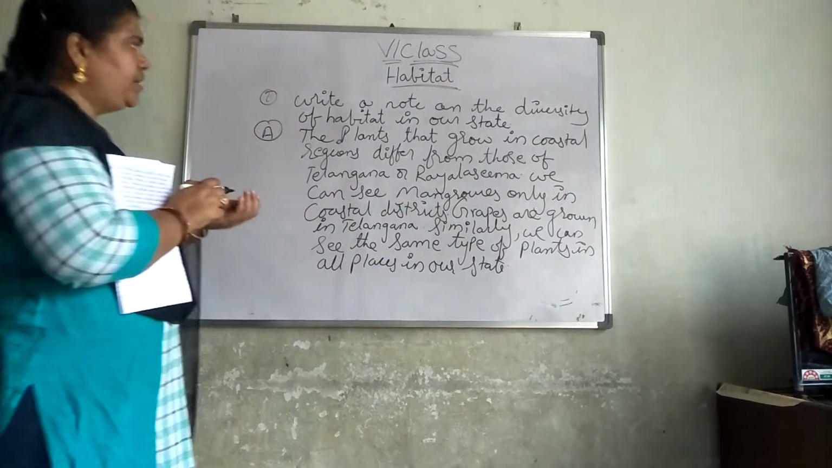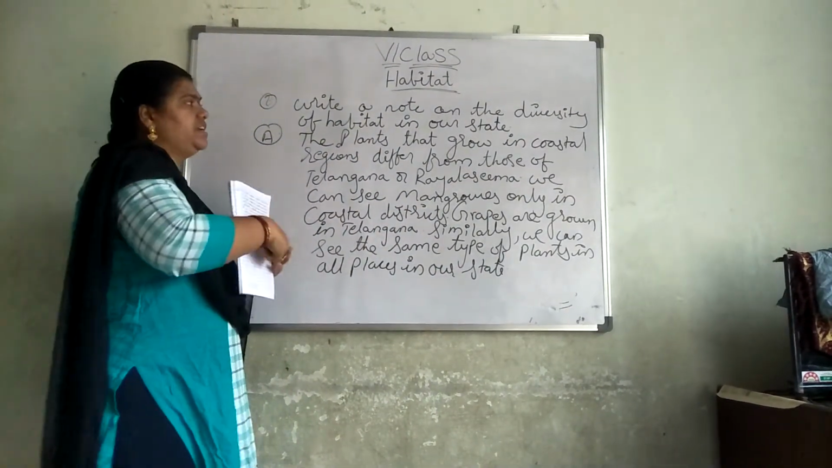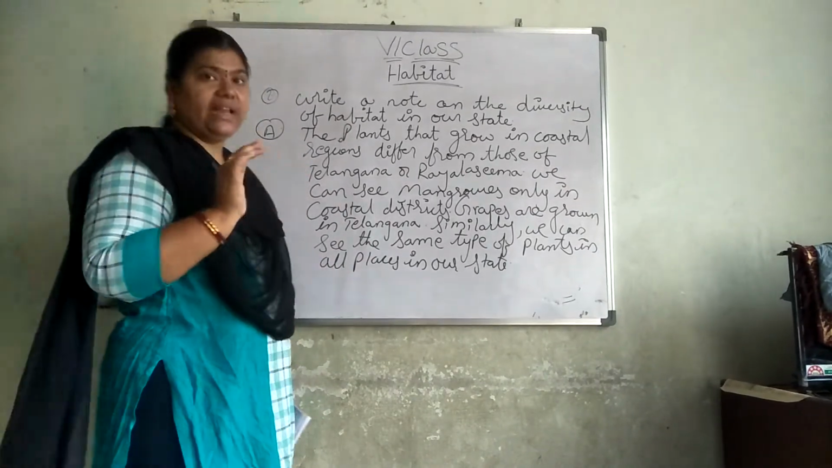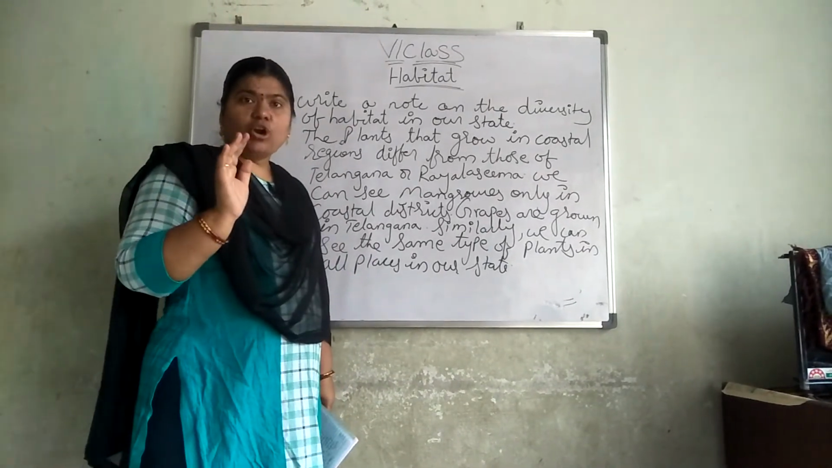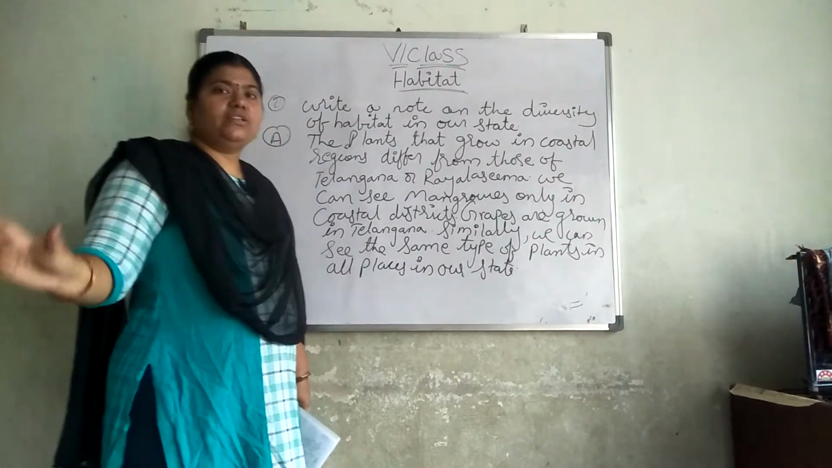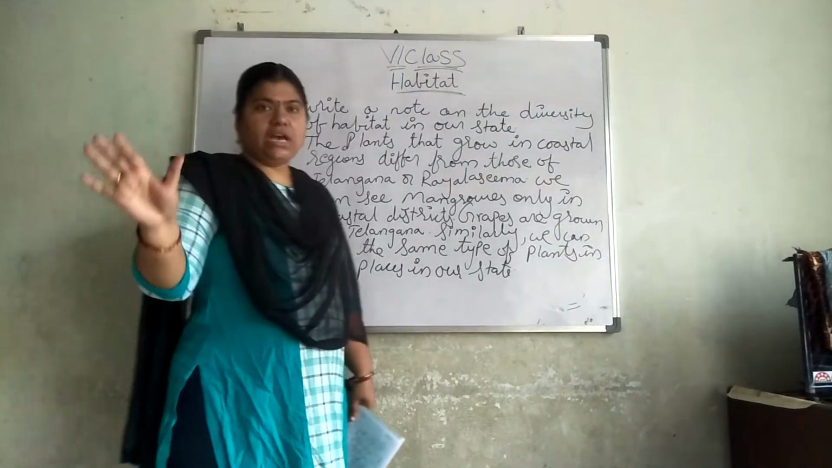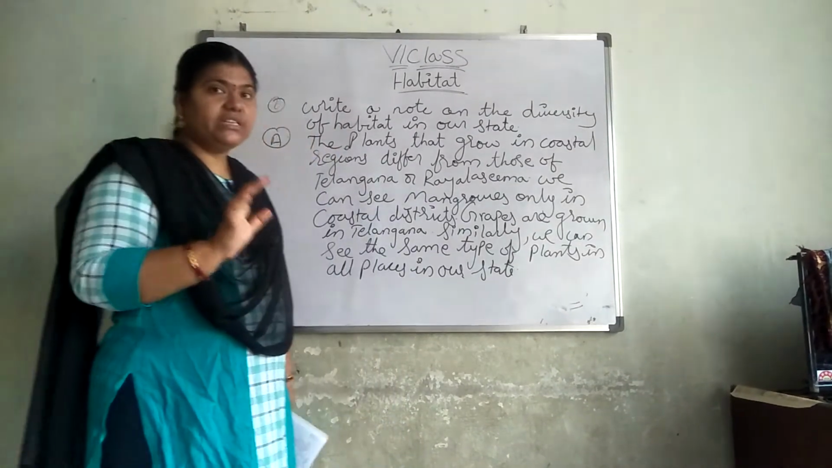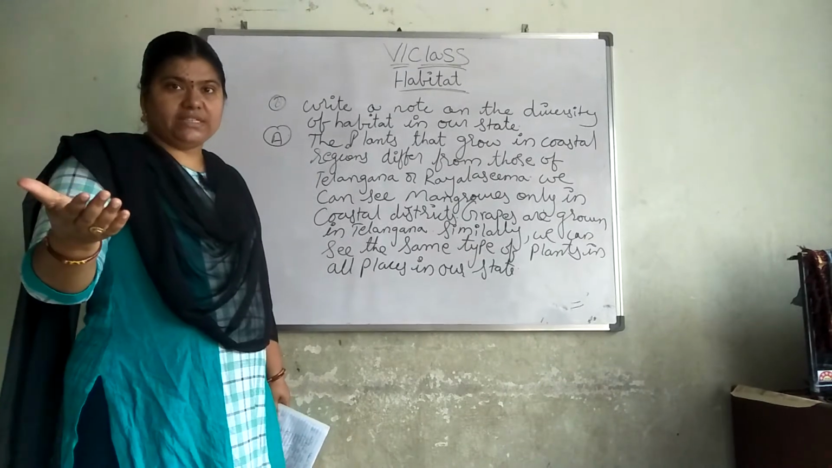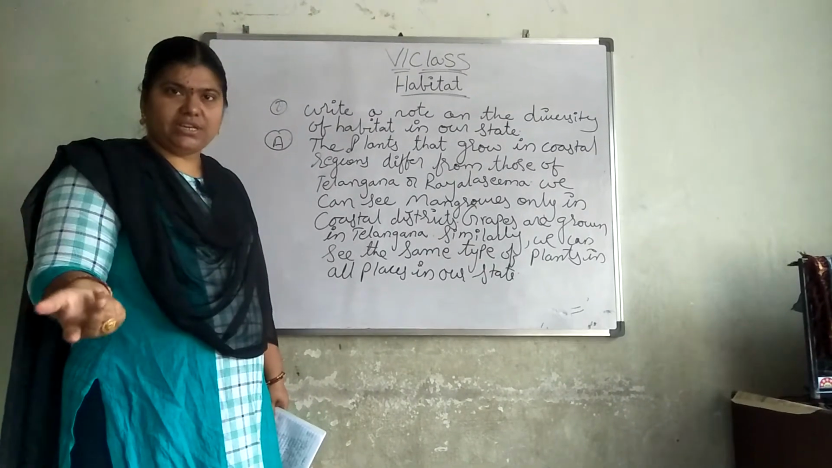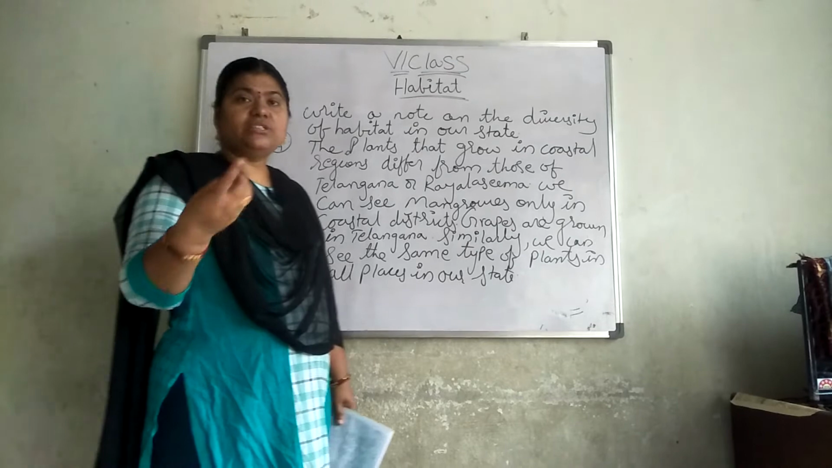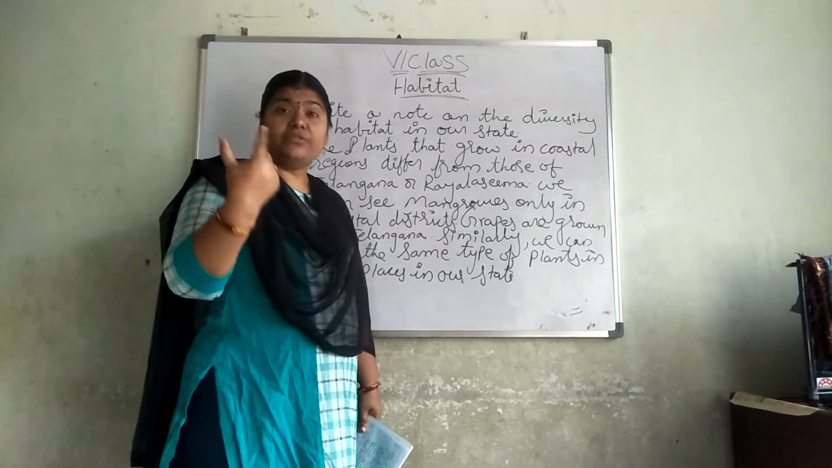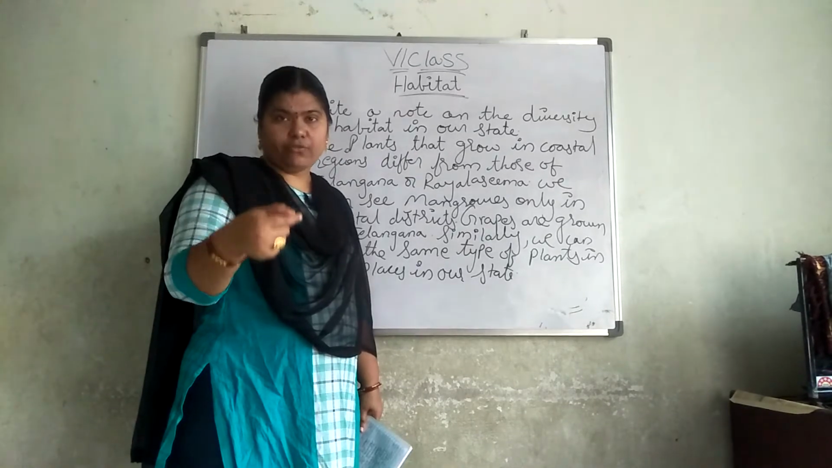See here. Write a note on the diversity of habitat in our state. The plants that grow in coastal regions are different from those of Telangana and Rayalaseema. What are the coastal regions here? We can say that the coastal regions are Visakhapatnam, then Vijayawada. Why? Because there we are having rivers, seas, Godavari places, West Godavari, East Godavari, Krishna. These all are near the coastal regions where we are having rivers. There we can have the black soil and the cultivation will be more there because they are having water facilities.